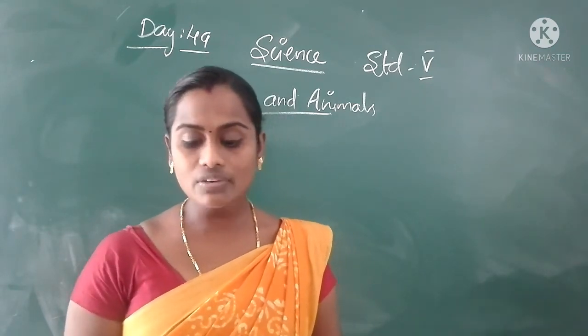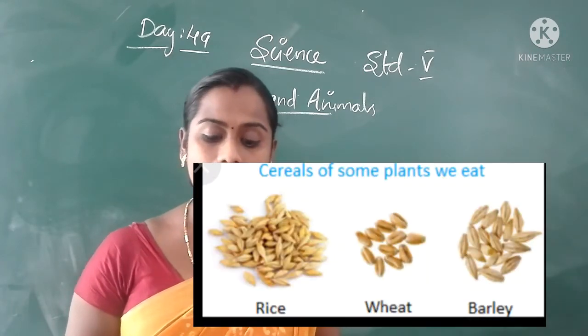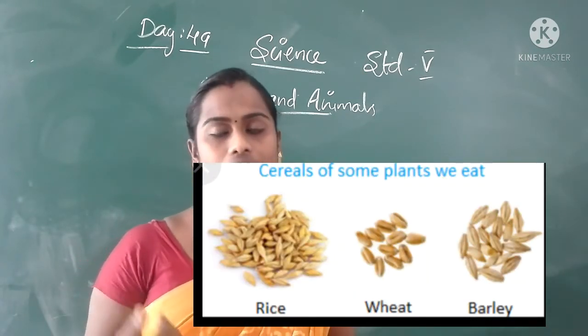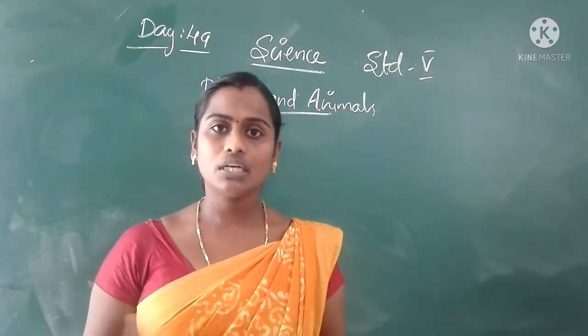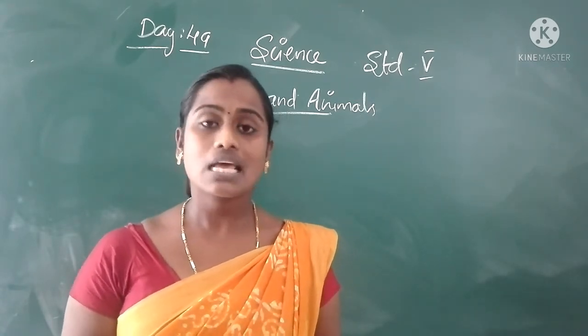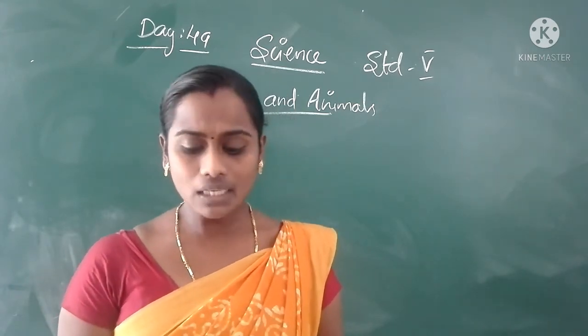Next one, they give us food in the form of fruits, vegetables, cereals, pulses, and many other things. We depend directly or indirectly on plants for food like fruits, vegetables, cereals, pulses, and byproducts like honey.